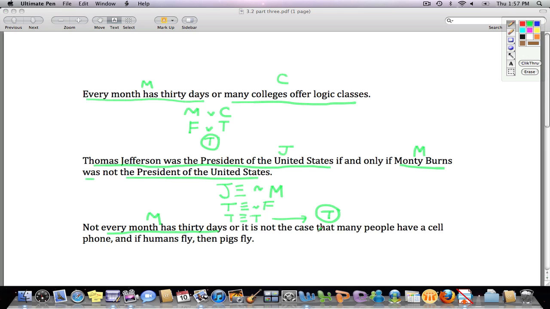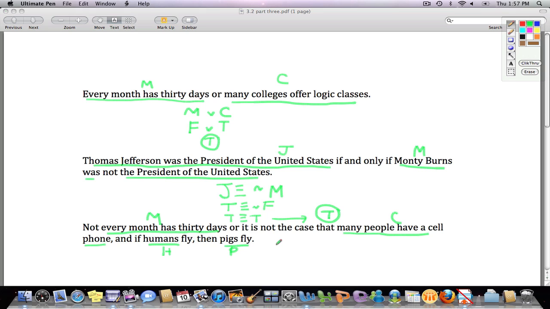It is not the case that, that's just saying not, in the way our grammar works. Many people have cell phones. Now here I cannot call this M because in the same problem I already let M stand for every month has 30 days. So let's call this one C. Humans fly and pigs fly. If, then, and, or are logical words that are not part of the propositions. They say how the propositions fit together in the complex assertions. Humans fly H, pigs fly P, let's say.